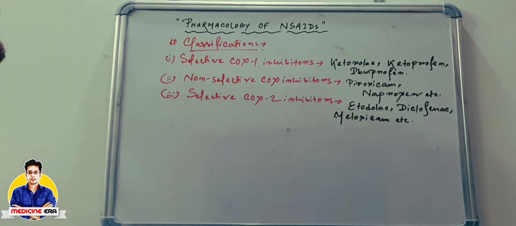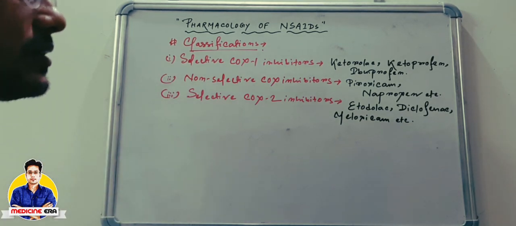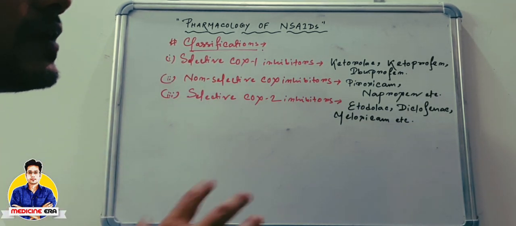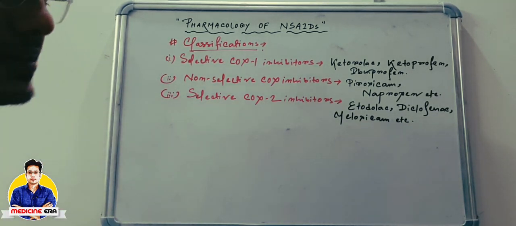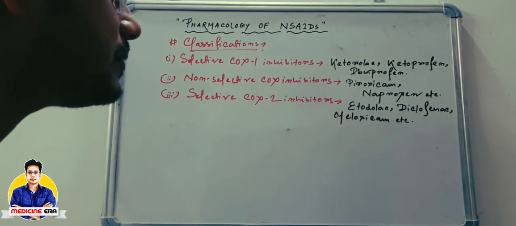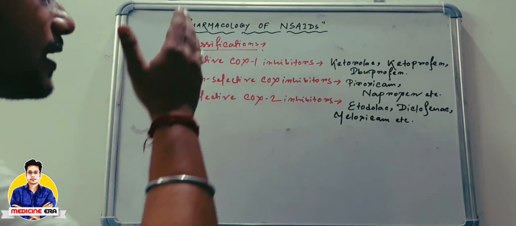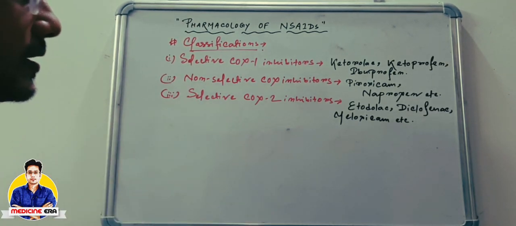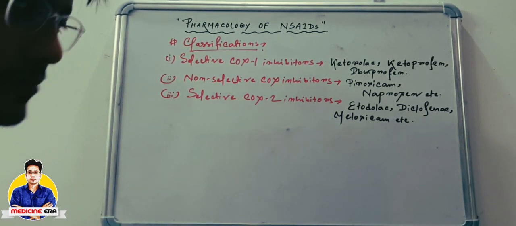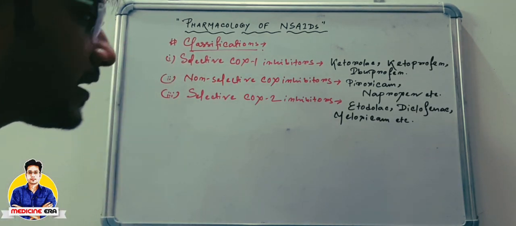So we have to keep it in mind. In therapy, we have to choose the drugs by looking at the particular patient's other effects or other disorders which he or she might be suffering from. So this is the main reason why these drugs are classified into these segments: selective COX-1 inhibitors, non-selective COX inhibitors, and selective COX-2 inhibitors. So this is a very important topic.